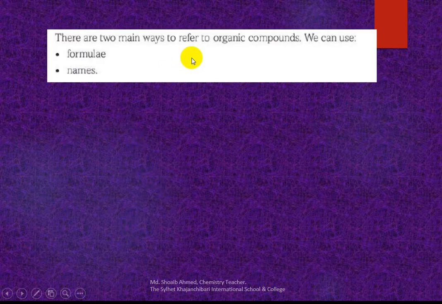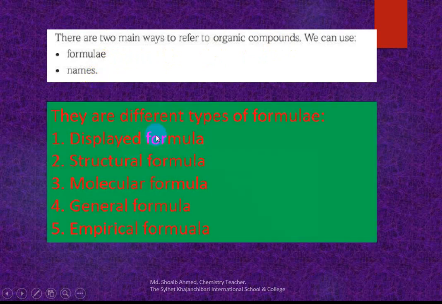There are two main ways to refer to organic compounds: by formula writing or by names. For formula writing, there are different types of formulae: displayed formula, structural formula, molecular formula, general formula, empirical formula. There is another type, skeletal formula, which will be discussed at A level. So you learn five types of formula writing.